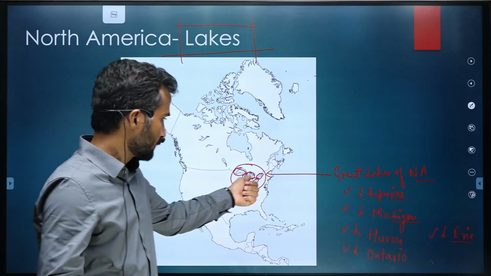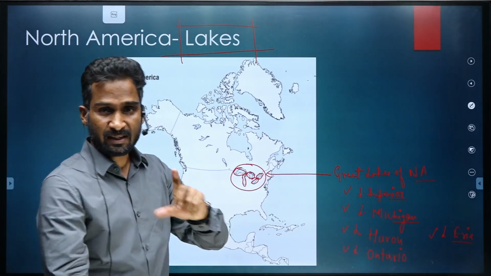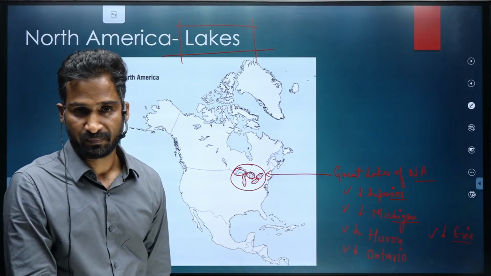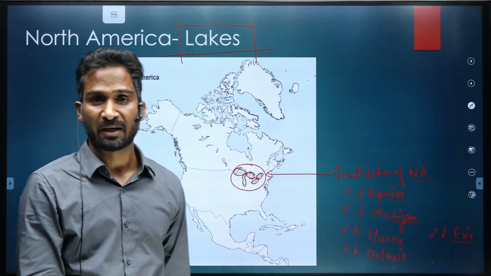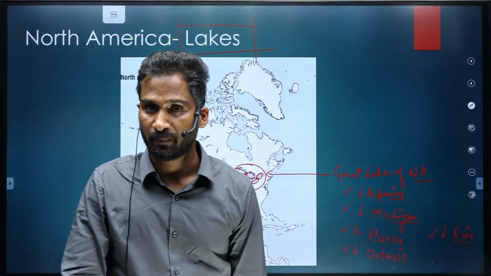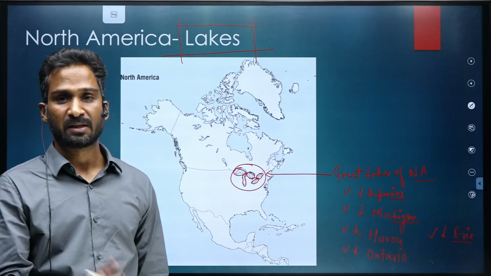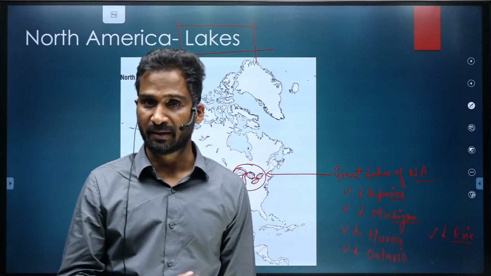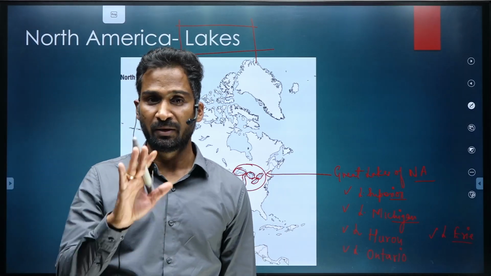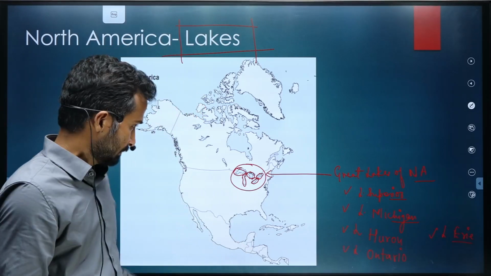So this is what I told you. At Lake Erie, Toronto is situated. Toronto is again the financial capital of Canada. A large number of automotive industries, obviously the service sector and companies, are there in Toronto. One of the famous cities of Canada.